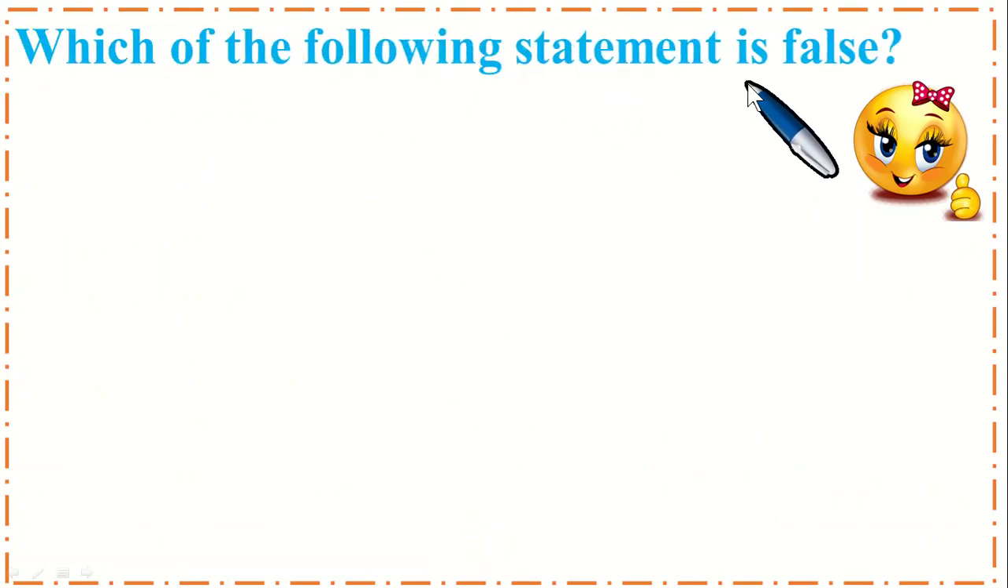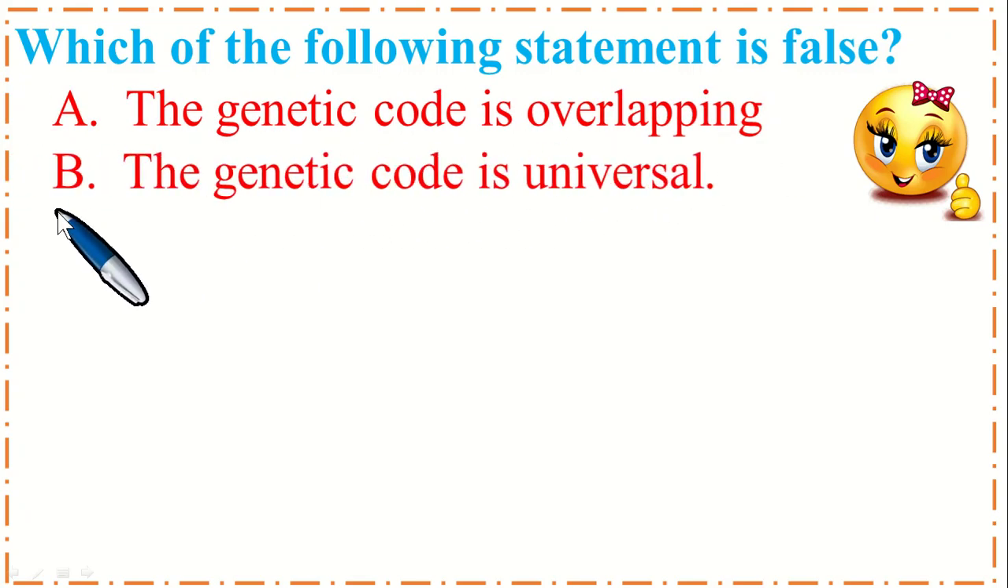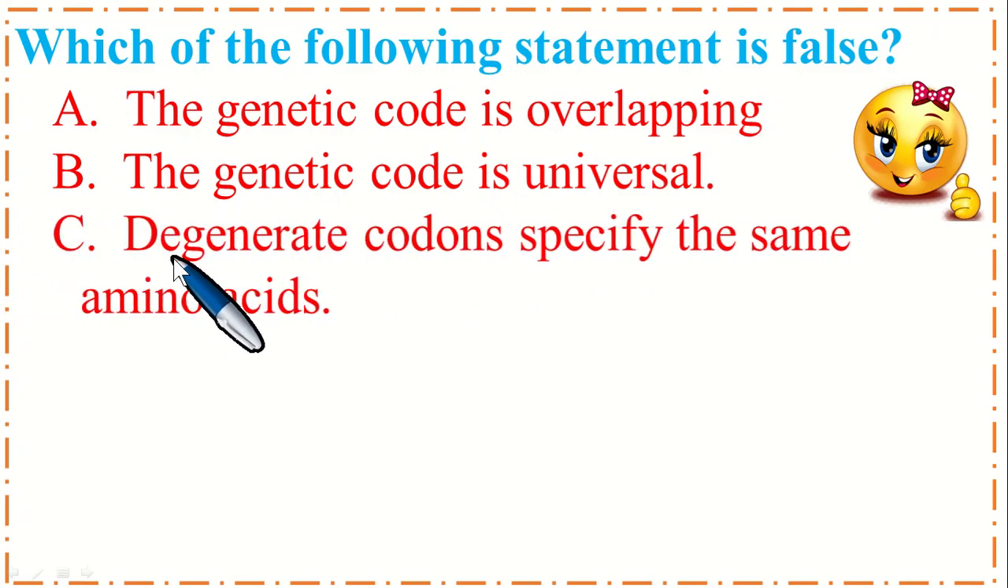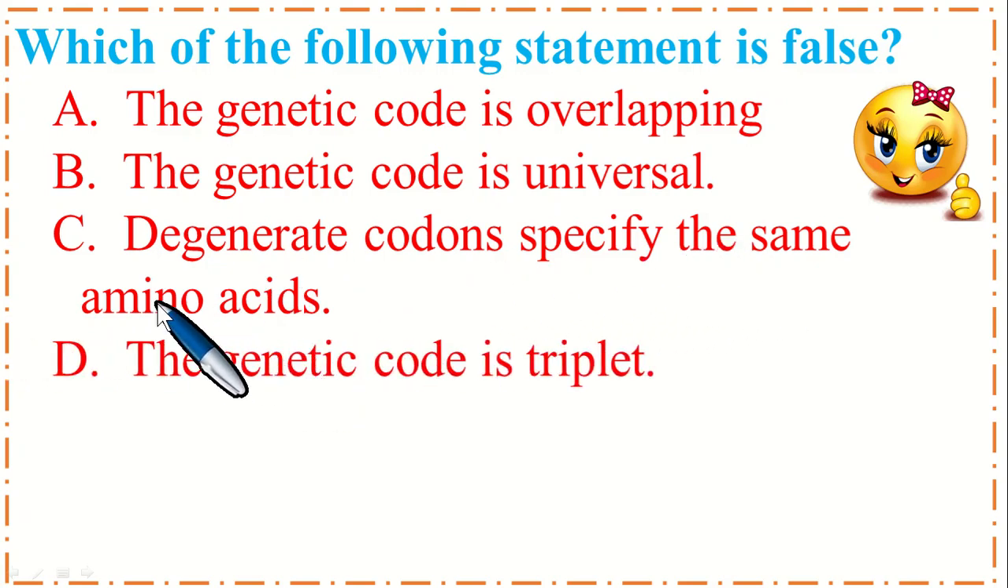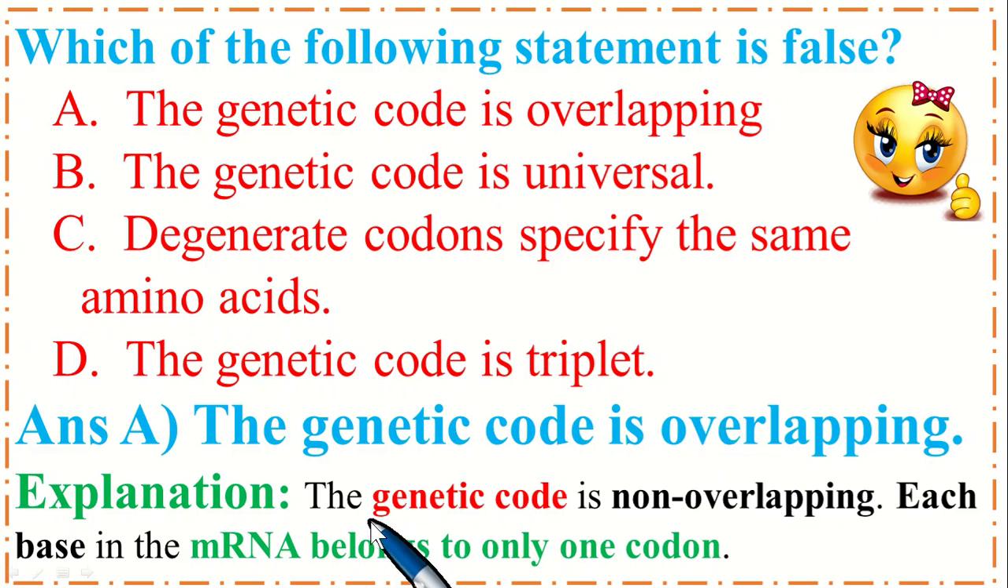Which of the following statement is false? Option A, the genetic code is overlapping. B, the genetic code is universal. Option C, degenerate codons specify the same amino acids. And option D, the genetic code is triplet. So the correct option is A, the genetic code is overlapping. So this is the false statement. Explanation is the genetic code is non-overlapping. Each base in the mRNA belongs to only one codon.